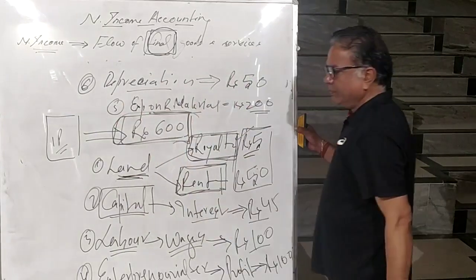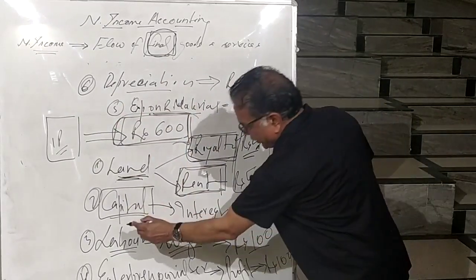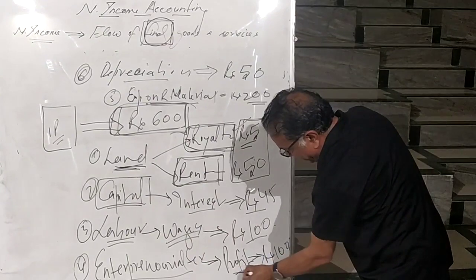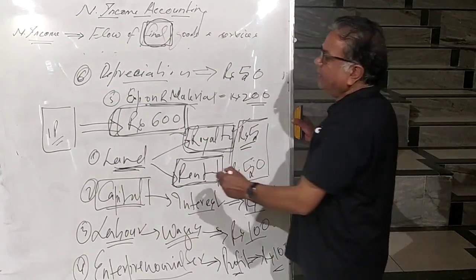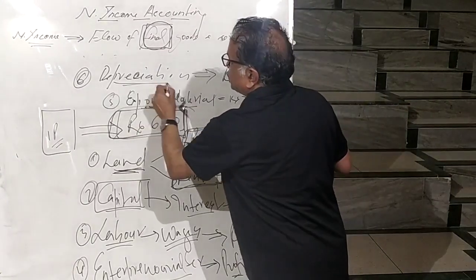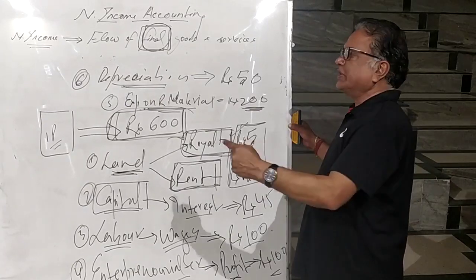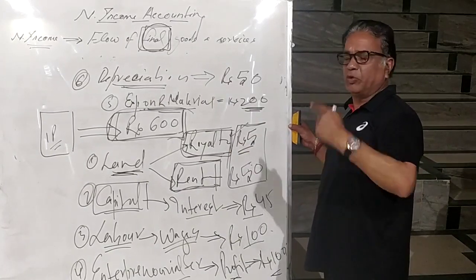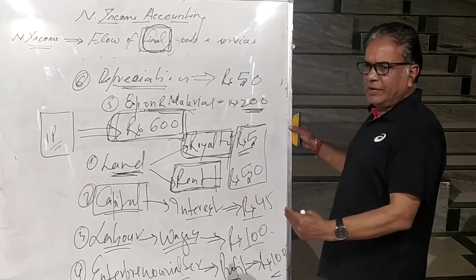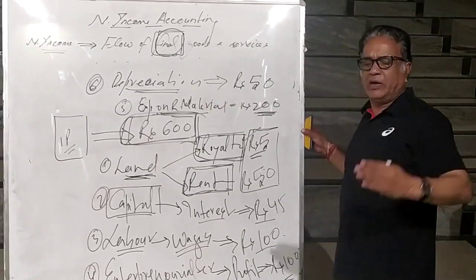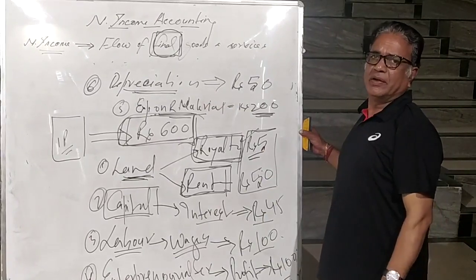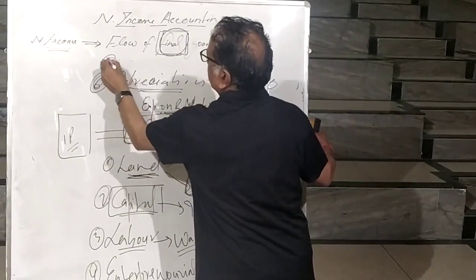Interest paid for the capital per packet comes to rupees 45. Labor cost per packet in terms of wages comes to 100. Entrepreneurial services, that is profit per packet, you have taken 100. And then expenditure on raw material comes to rupees 200. Then expenditure over repair and maintenance, because when you are using the machine, there will be loss in value, so you have to make the expenditure. That also you are adding in the value of output. Suppose rupees 50. And then you are shifting the packet of white cement from the firm to the market, and in between you are paying indirect taxes to the government.